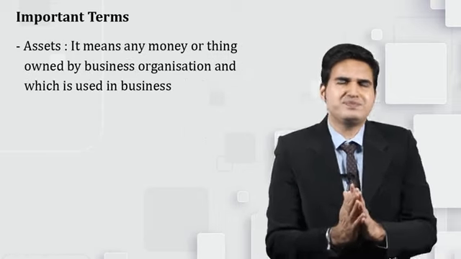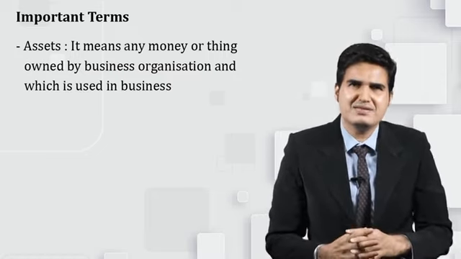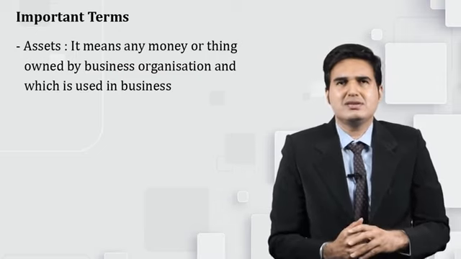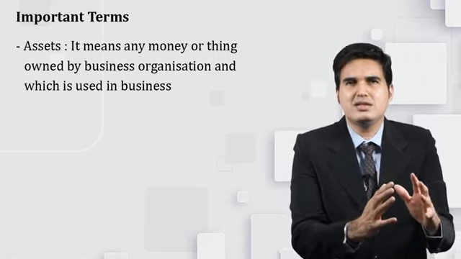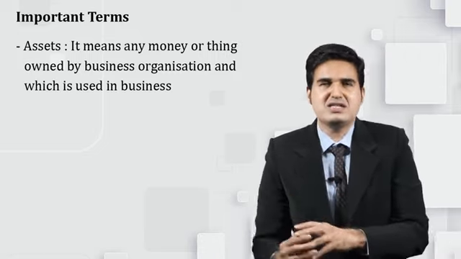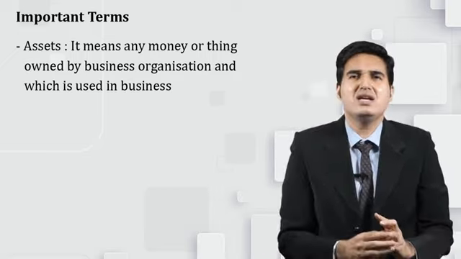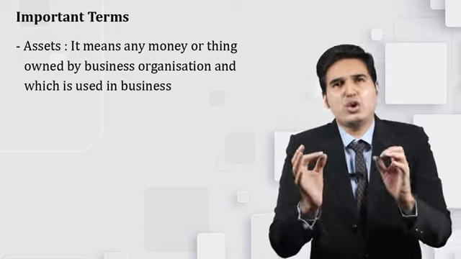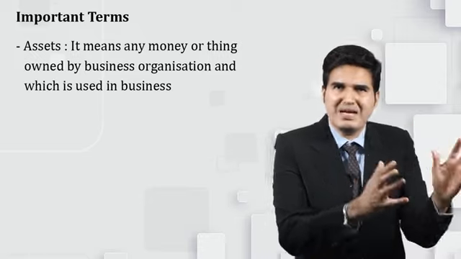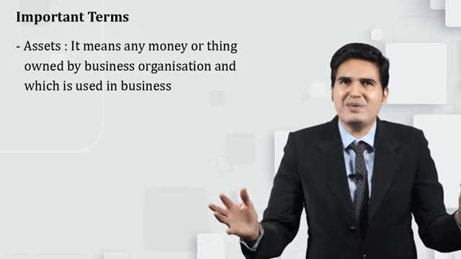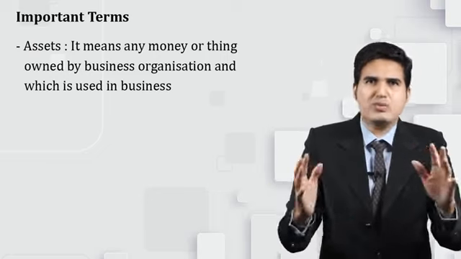Now see, let us say as an owner of the business, I invest some amount of money into the business. What do I do with it? Definitely with that money, I may go and buy premises, or I may go and buy furniture, and I may buy some machinery. Why did I buy these? In order to run my business smoothly, I need a place, so I bought premises. I need to organize that place, so I bought furniture. My work should go on smoothly, so I bought machinery.